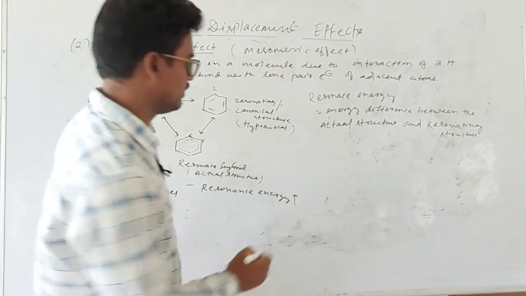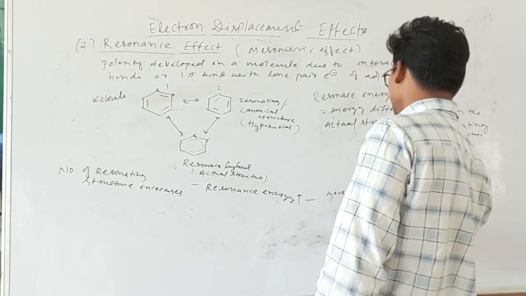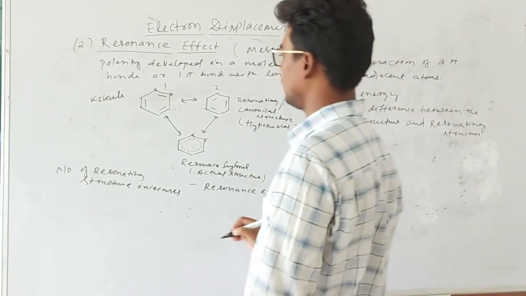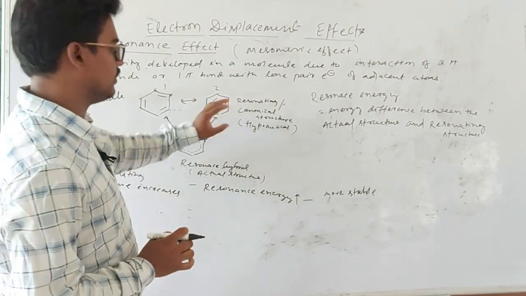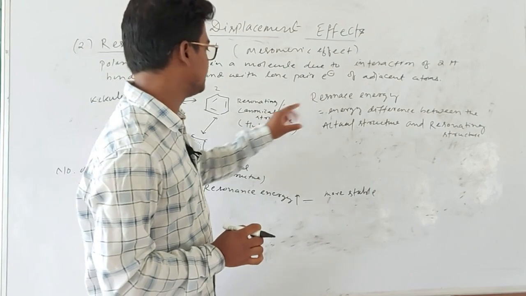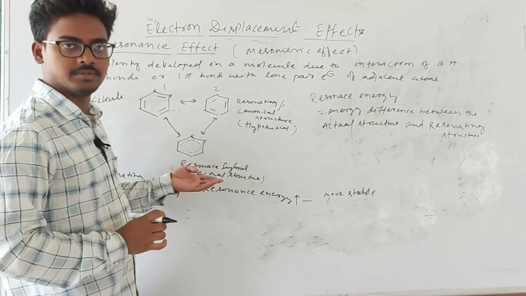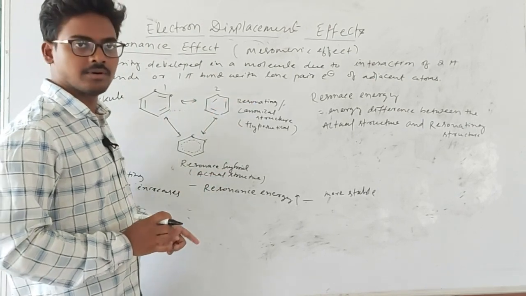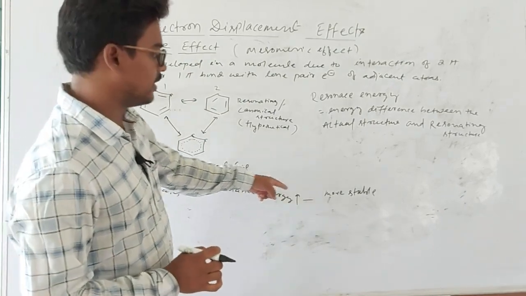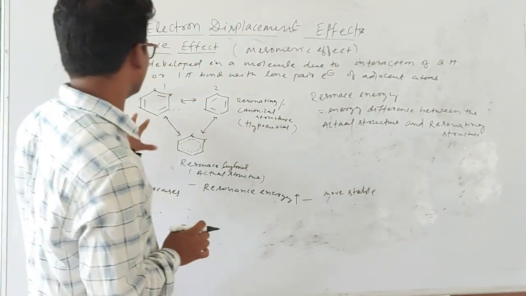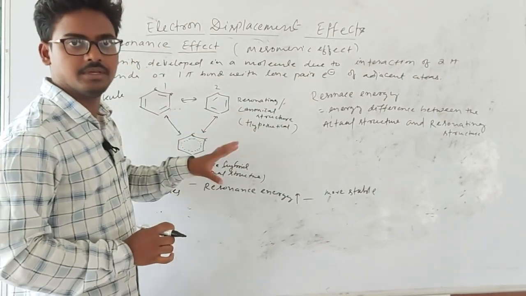If this resonance energy increases, the molecule will be more stable. So remember, if the number of canonical or resonating structures increases, it will increase the resonance energy, that is the difference between the actual molecule and the hypothetical molecule, or the energy difference between the resonance hybrid and canonical structure. As the resonance energy increases, the molecule will be more stable. Therefore, the compound having more resonating structures will be more stable.